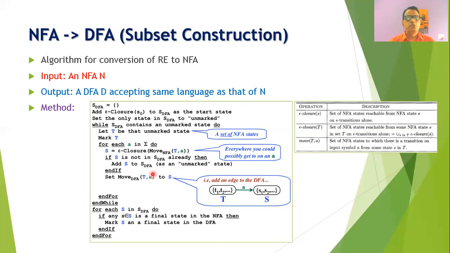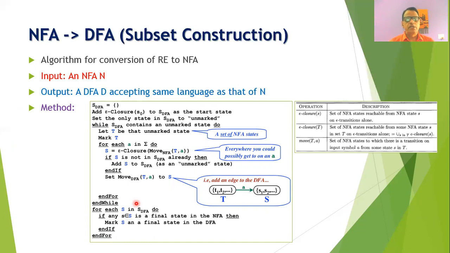So this procedure we need to perform continuously as long as there is some unmarked state in the DFA. Now in the transition table, we will make an entry from mu T comma A to S, so that we will understand that there is a transition from one state to another state of the DFA.